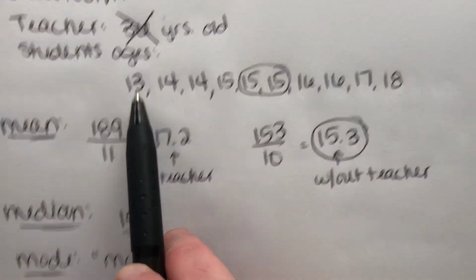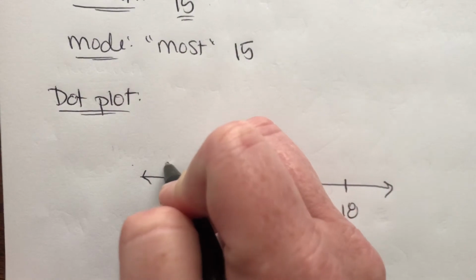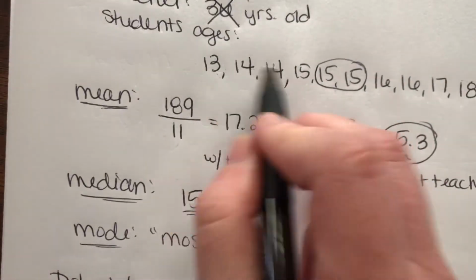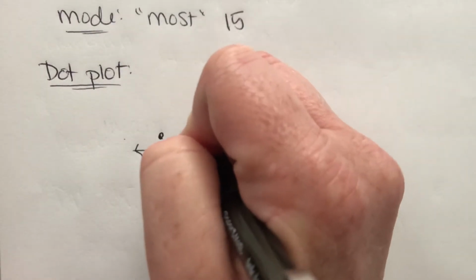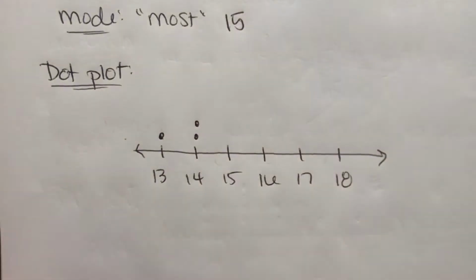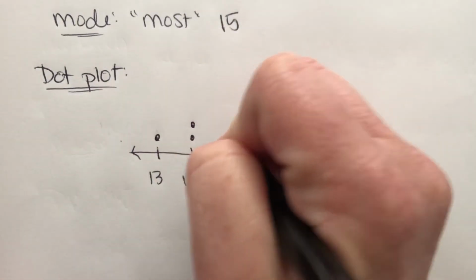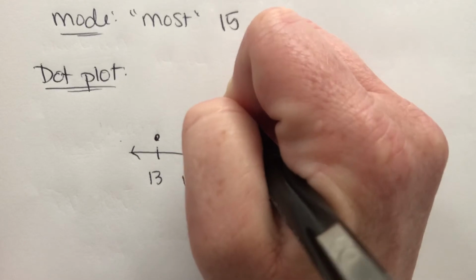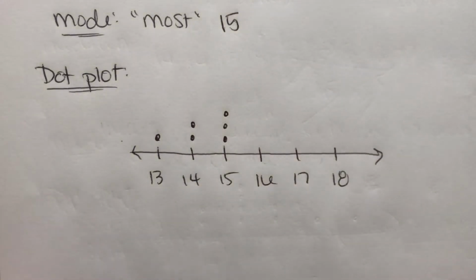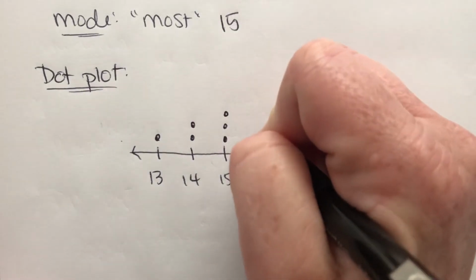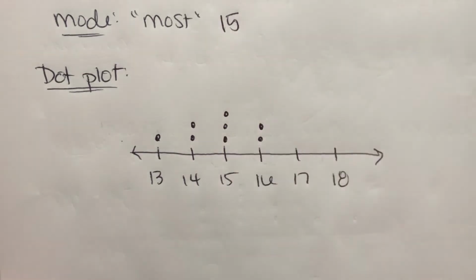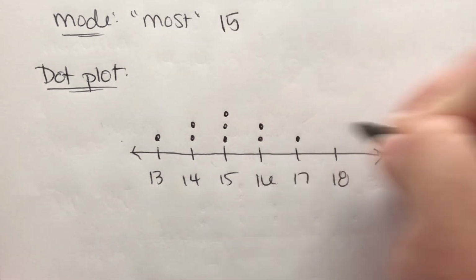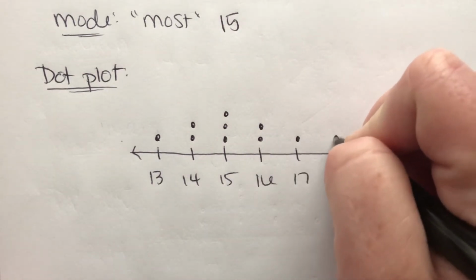So I've got one 13-year-old, so I'm gonna put 1 dot. I've got 2 14-year-olds, so I'm gonna stack 2 dots. I've got 3 15-year-olds. I've got 2 16-year-olds. I've got 1 17-year-old and 1 18-year-old.